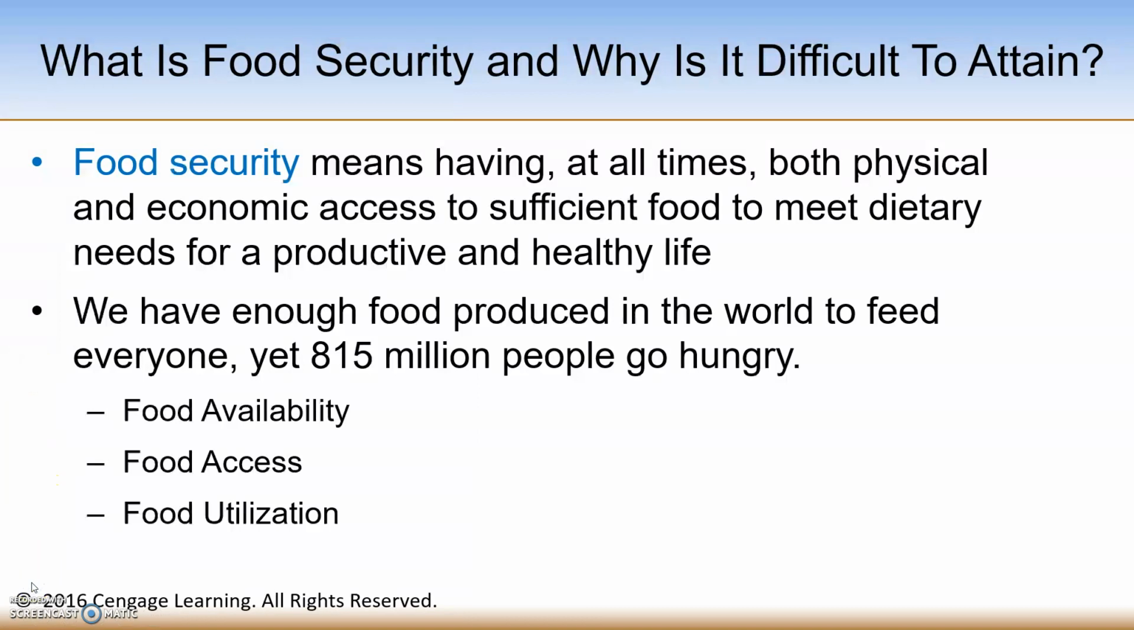What is food security and why is it difficult to attain? Food security means having at all times both physical and economic access to sufficient food in order to meet dietary needs for a productive and healthy life. A family is food secure when its members do not live in hunger or fear of hunger.